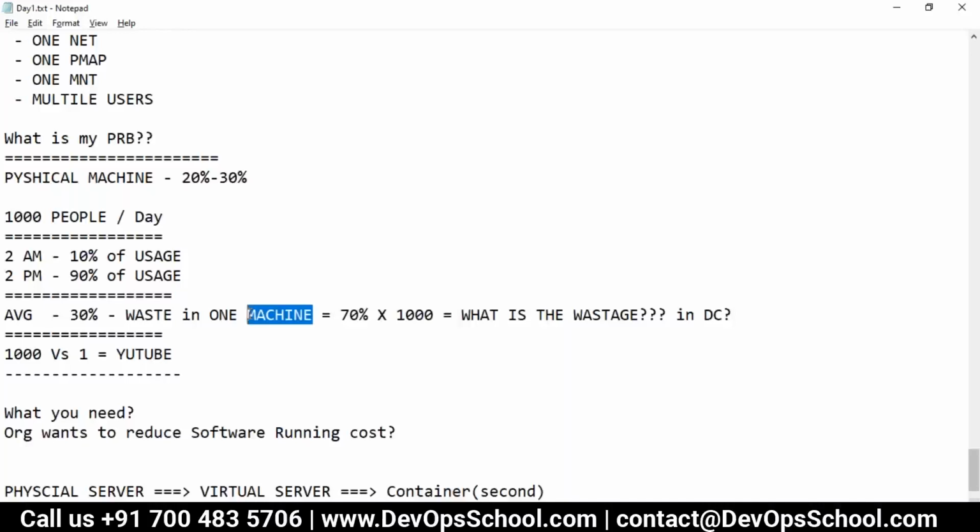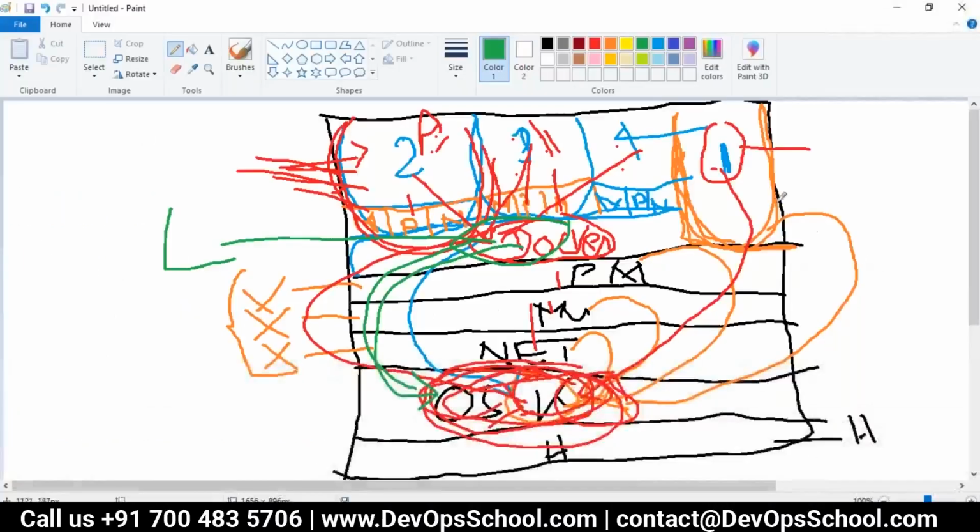Earlier, we were running one application in one VM. To simplify, earlier we were using one user in one VM. Now we are using multiple users in one VM. Multiple users means multiple applications. Understand that? Okay. Yes. Thank you.